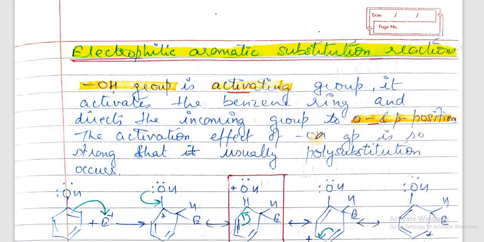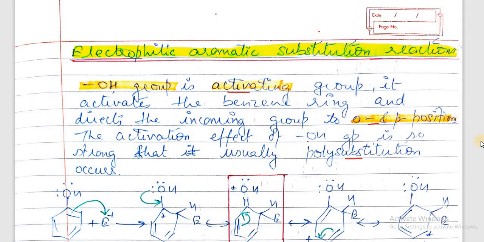But in this, OH group is so strong that it activates all the sites, and poly substitution also occurs with the conditions. So first, we will prove how we can say that OH group is ortho and para directing.